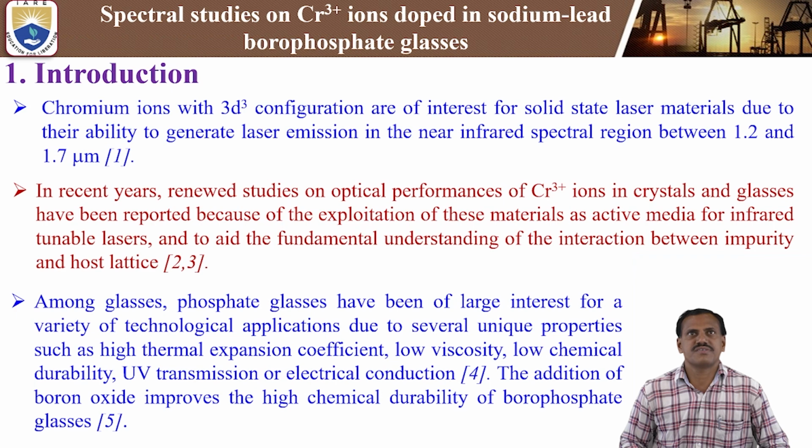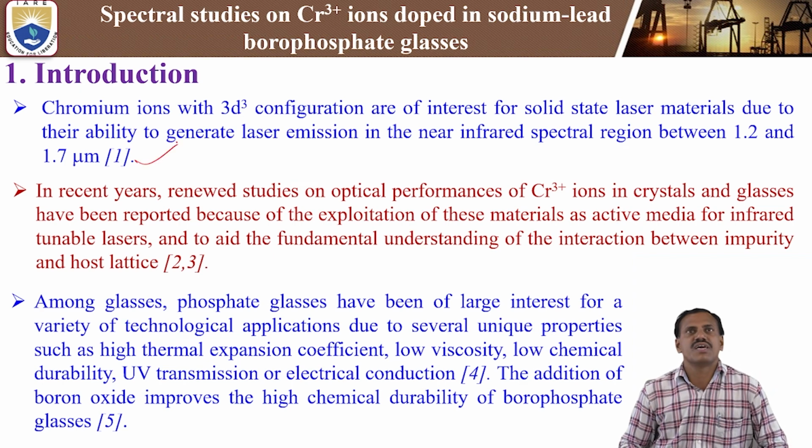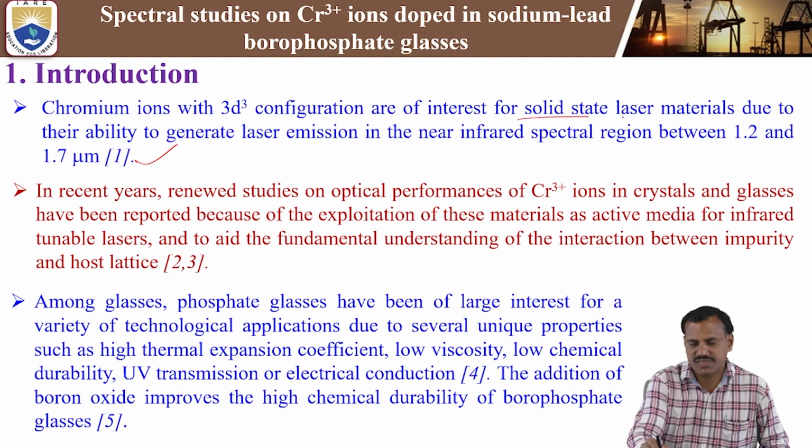Next is the introduction for the spectral studies of chromium 3 plus ions doped in sodium lead borophosphate glasses. Chromium ions with 3d3 configuration are of interest for solid state laser materials.